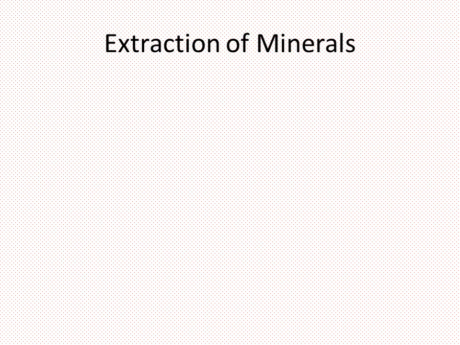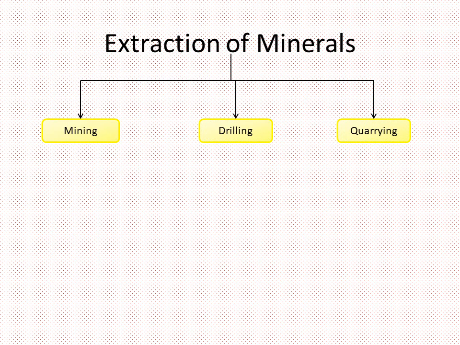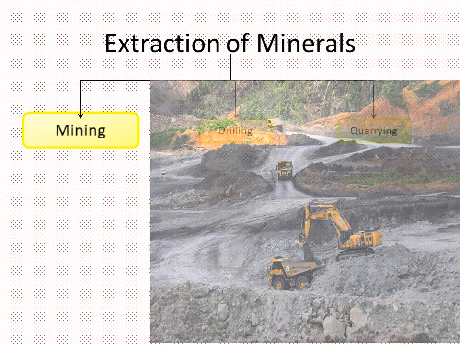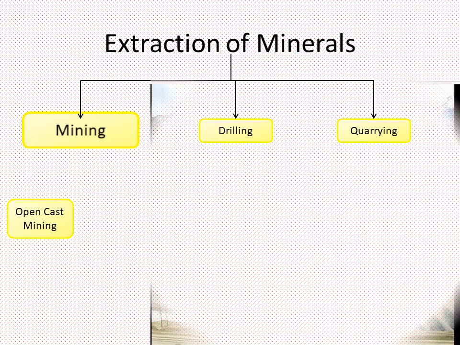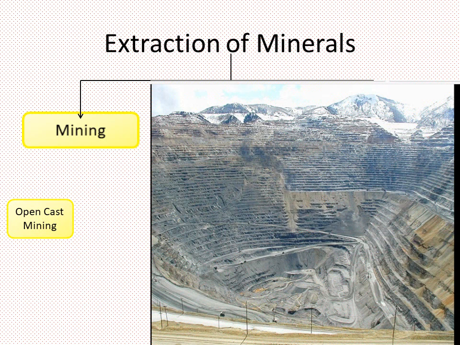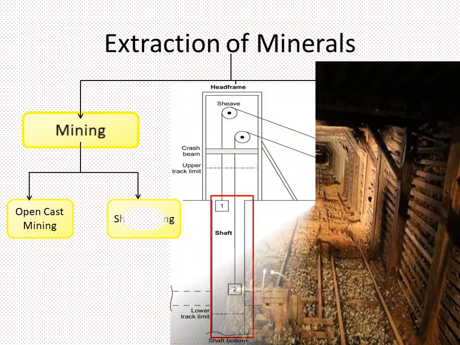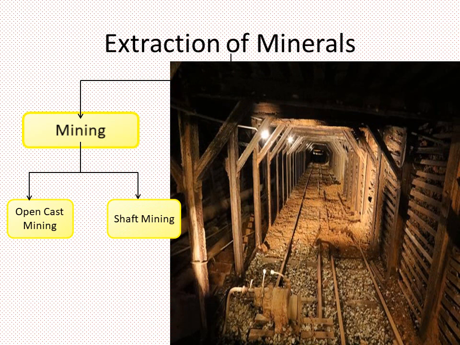Extraction can be done by mining, drilling or quarrying. The process of taking out minerals from rocks buried under the earth's surface is called mining. Minerals that lie at shallow depths are taken out by removing the surface layer. This is known as open cast mining. Deep bores called shafts have to be made to reach the mineral deposits that lie at great depths. This is called shaft mining.